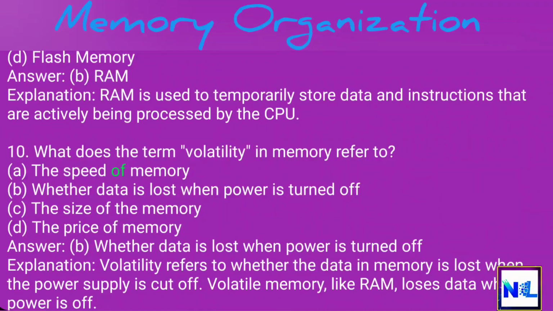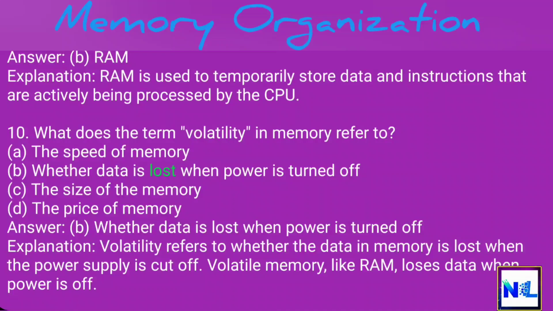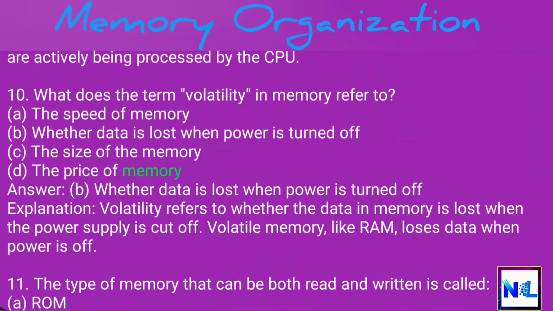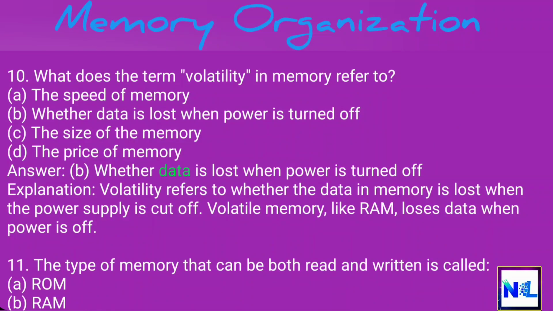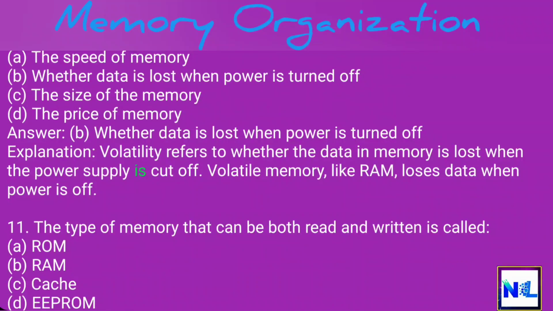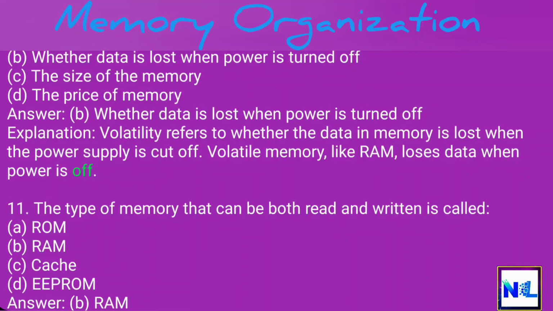10. What does the term volatility in memory refer to? A. The speed of memory. B. Whether data is lost when power is turned off. C. The size of the memory. D. The price of memory. Answer: B. Whether data is lost when power is turned off. Explanation: volatility refers to whether the data in memory is lost when the power supply is cut off. Volatile memory, like RAM, loses data when power is off.